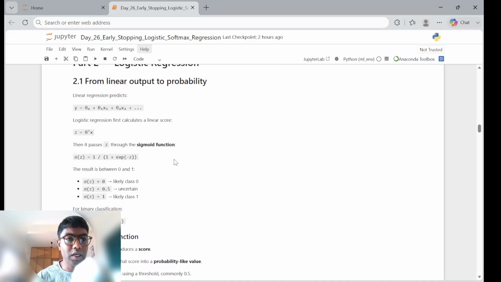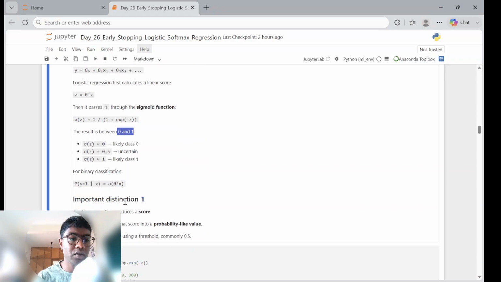We have looked at linear regression, which has a formula something like this. With this formula, logistic regression converts it to a sigmoid function, which returns a value between 0 and 1.